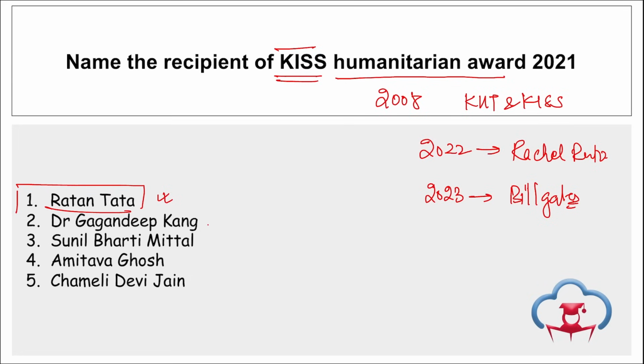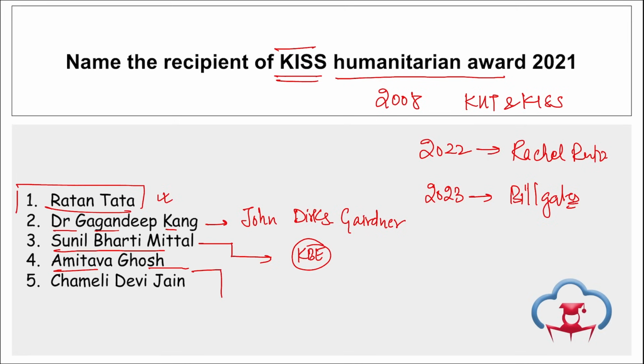Right? Then if we talk about Dr. Gagandeep Kang, he was honored with the prestigious John Dukes Gardner Global Health Award, right? Who was awarded? Dr. Gagandeep Kang. Then if we talk about Sunil Bharti Mittal, he became the first Indian citizen to be conferred with the honorary knighthood by King Charles III. Right? He was honored with this honorary knighthood by King Charles III. He is Sunil Bharti Mittal, and he became the first Indian.